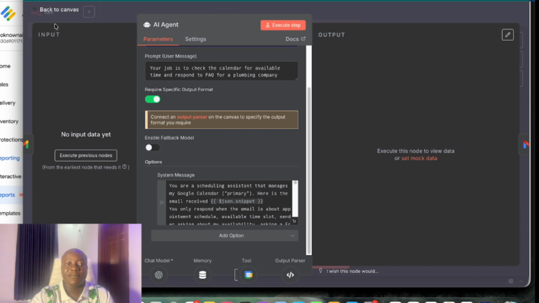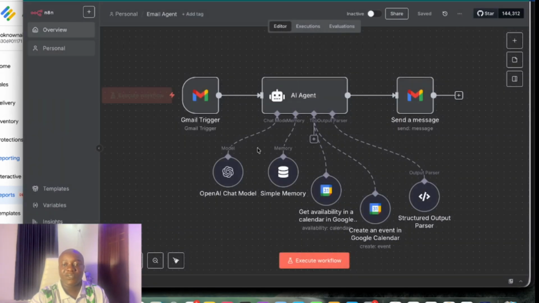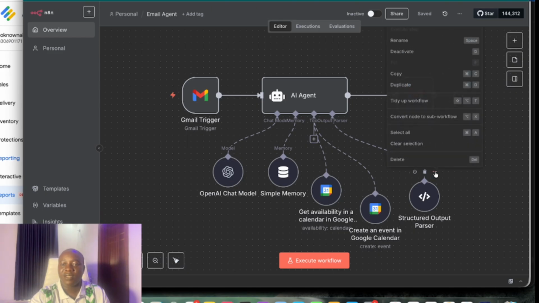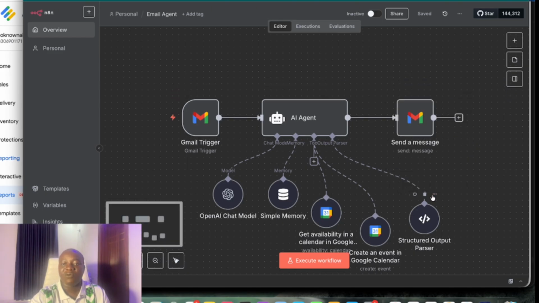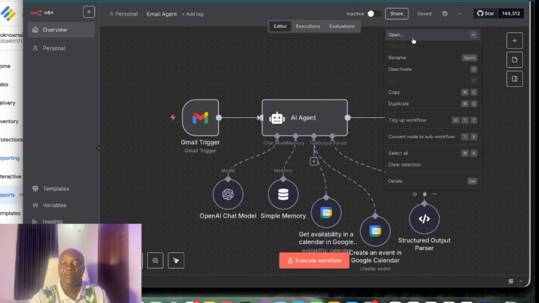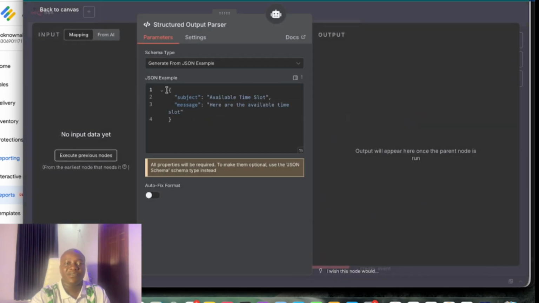After adding this, can you see I toggled this Require Specific Output Format? The reason I toggled this is that since we are sending out emails, we don't want the subject and the body of the message to not come out professionally. So we are going to give the AI agent an example of what we want. From this structured output parser, this is where we define what we want for the AI agent. So I gave the AI agent this JSON code, this is the format the AI agent is going to follow.